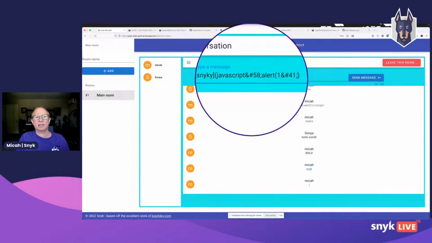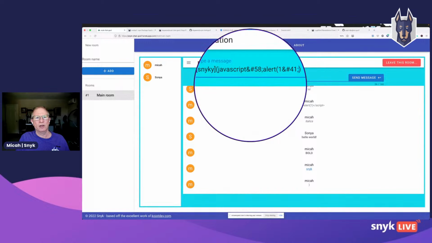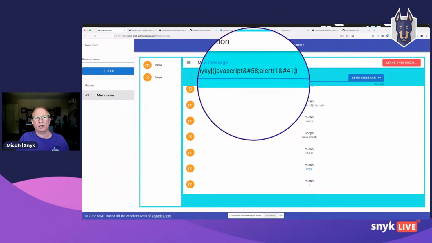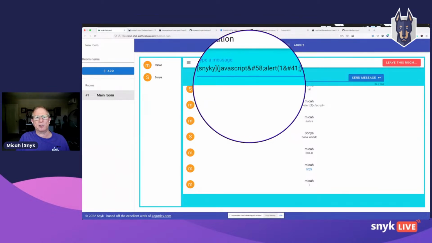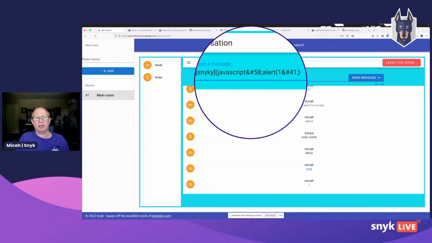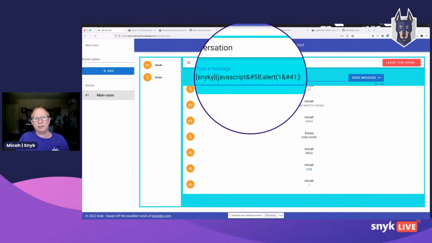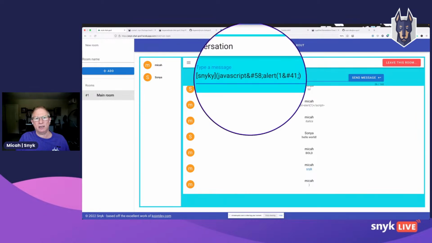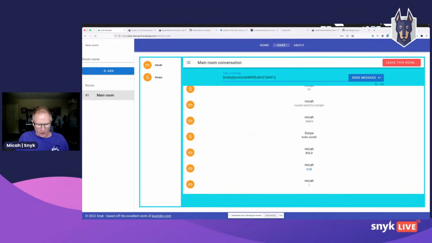So what I'm doing here is I'm imagining that there's some kind of JavaScript regular expression that's looking specifically for the string JavaScript colon. And I'm trying to trick it by giving it this ampersand pound 58 semicolon, which is the HTML entity for colon.